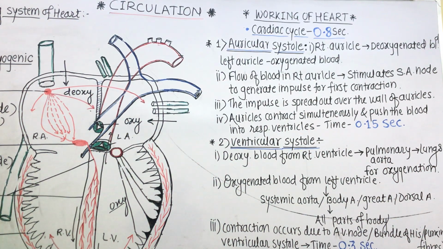Now, what exactly happens during the auricular systole? How does the SA node get stimulated to initiate the wave of contraction, the impulse? Both the auricles, right as well as left, are getting filled with blood, and that flow of blood actually stimulates the SA node to generate the impulse for contraction.